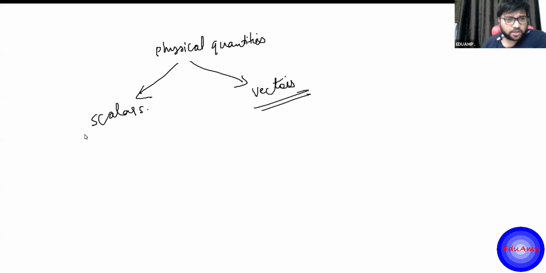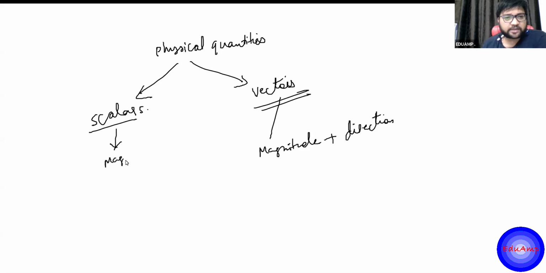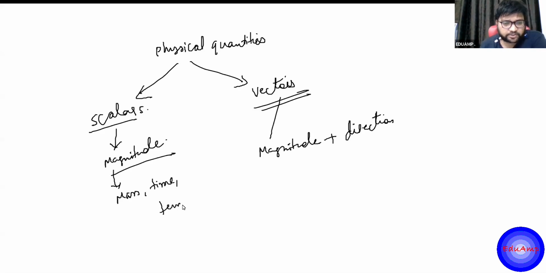What is the difference between scalar and vector? Vectors have magnitude and direction, scalars only have magnitude. What is the meaning of this? Like I say 5 kilograms. If I say 5 kilograms towards north, it doesn't make any sense, right? So there are such quantities where direction doesn't make sense, for example mass, time, temperature. We can't say 20 degrees Celsius in the north direction. That doesn't make any sense.